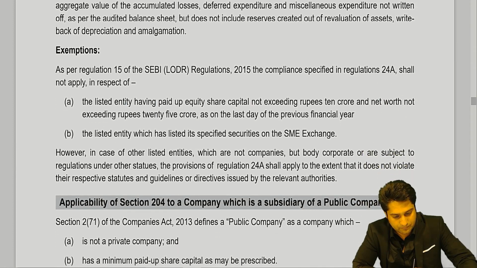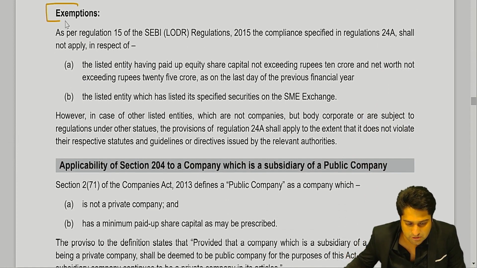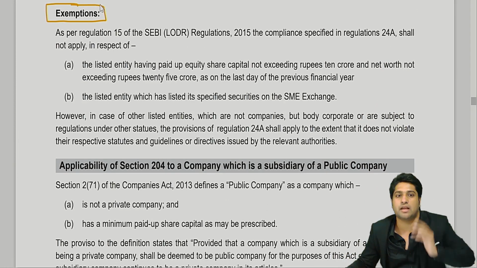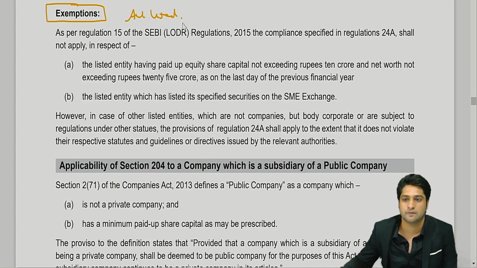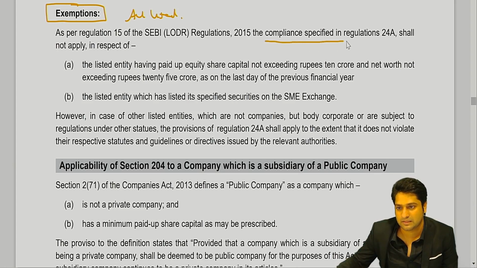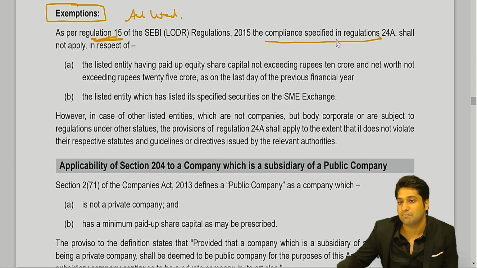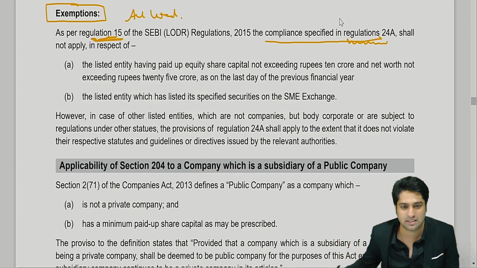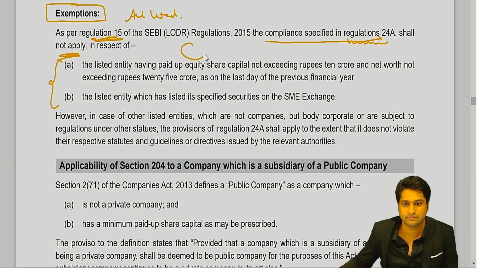Now they have also given certain exemptions for certain listed companies who do not have to do secretarial audit. अभी क्या बोला था that all listed companies should do a secretarial audit? Yes or no? But now they are saying that as per regulation 15, the compliance specified under this regulation 24A, that is of unlisted subsidiary, etc., shall not apply to certain companies. So do they have to follow regulation number 24A? No, sir.